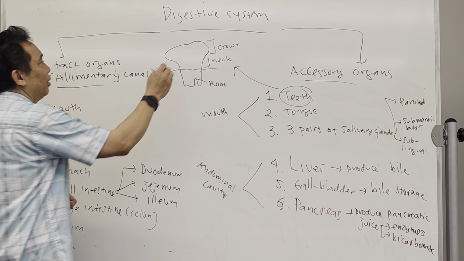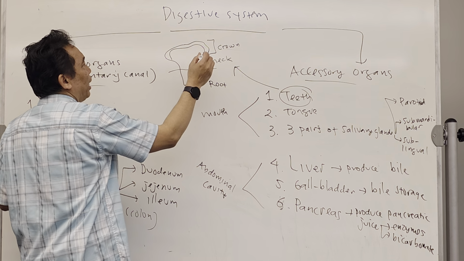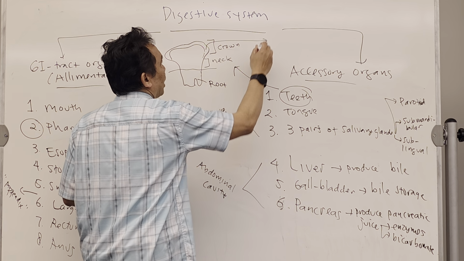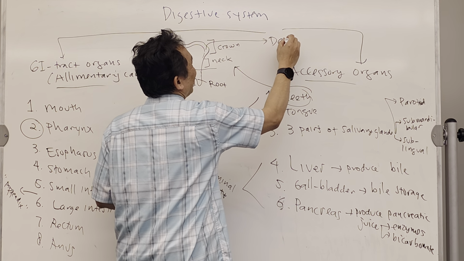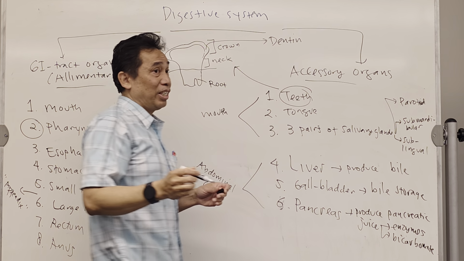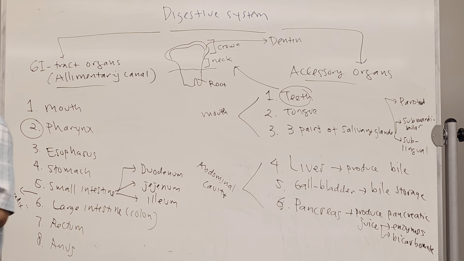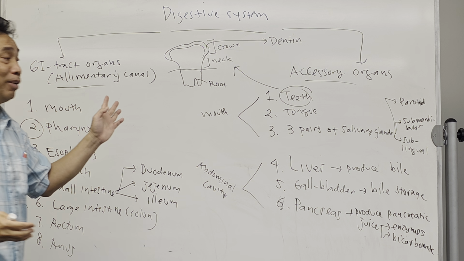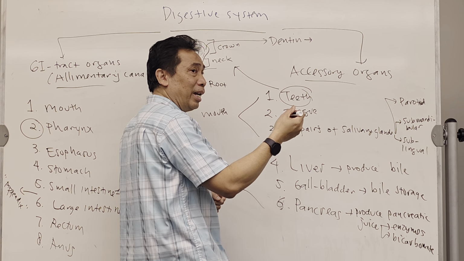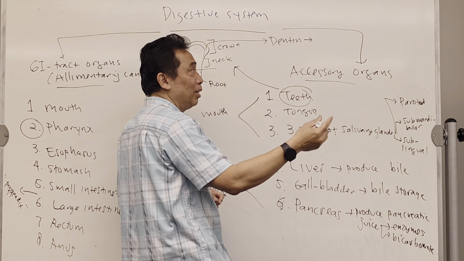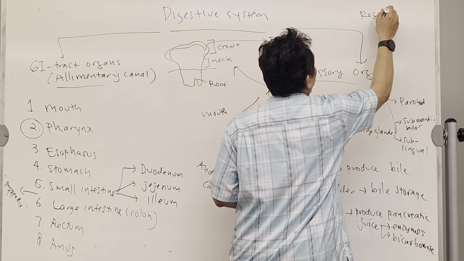Now on the crown, the main substance that makes the teeth is called dentin. Dentin is actually bone. But because it's in the teeth, it has a special name, dentin. Therefore you go to the dentist, right? Because it has dentin over here. Dentin is actually bone structure that has higher calcium level compared to the regular bone.